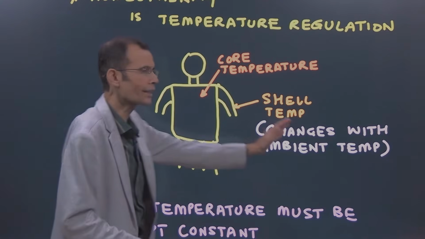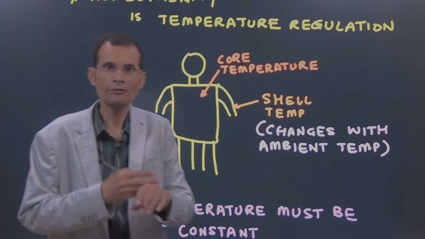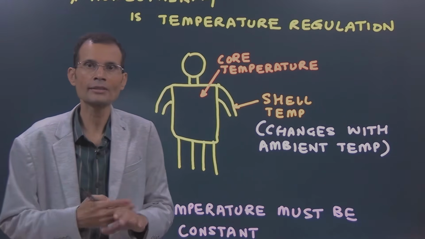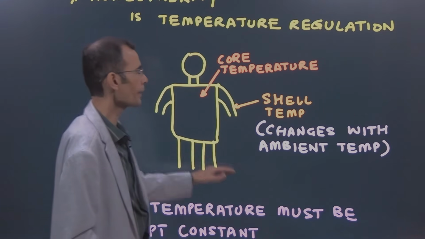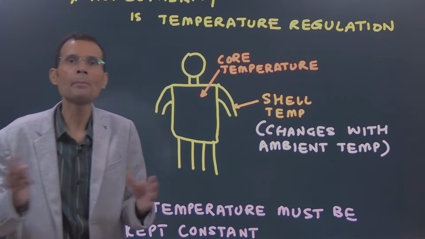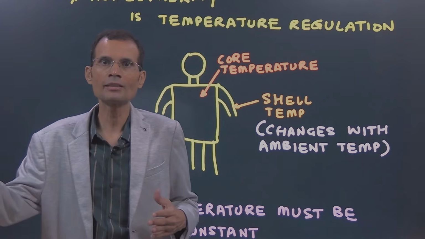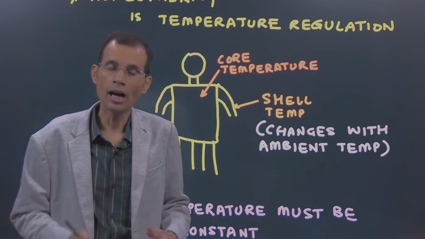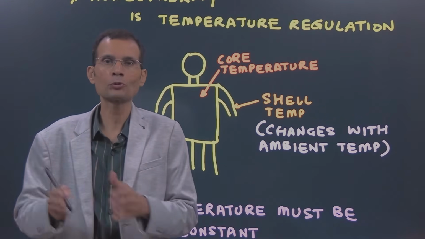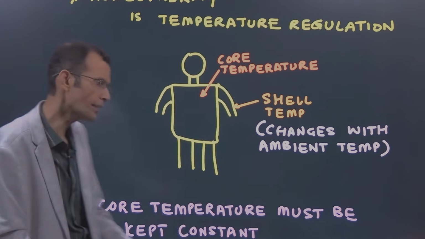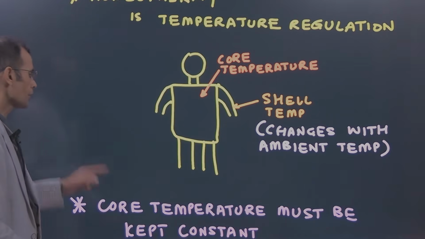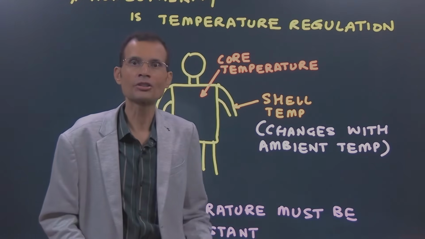Now, shell temperature, the surface temperature, superficial temperature, skin temperature, is expected to change with the ambient temperature. Whenever the ambient temperature is altered, our skin temperature is supposed to change. But core temperature must be kept constant.